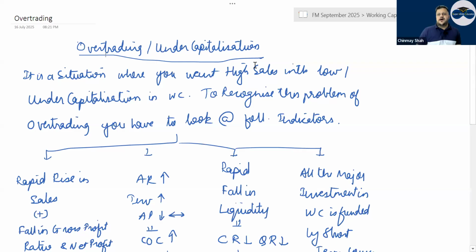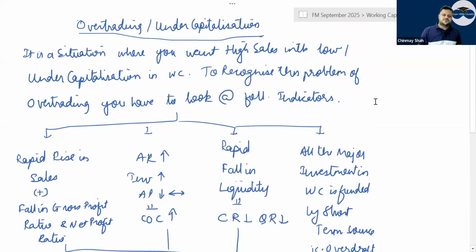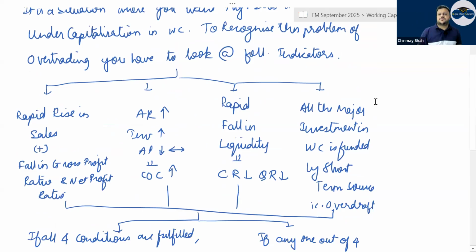But because of high interest rates on borrowing, you try to reduce the investment, but at the same time try to make more and more sales. So you give a lot of account receivable period, and there are liquidity problems. Your sales increase, your profit also increases, but there is a liquidity problem.